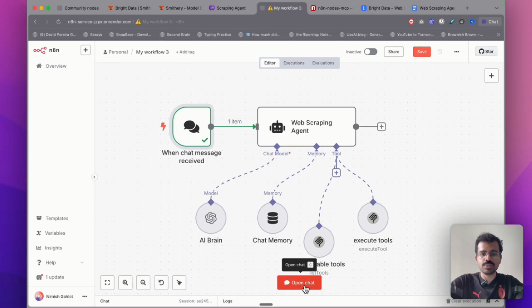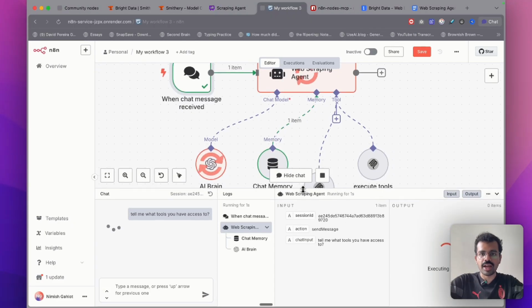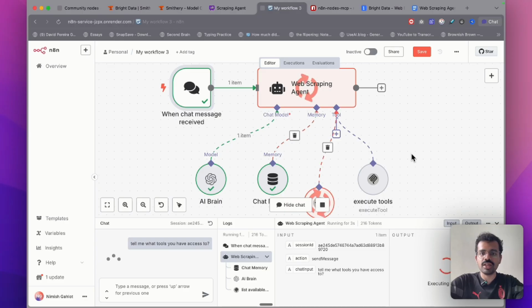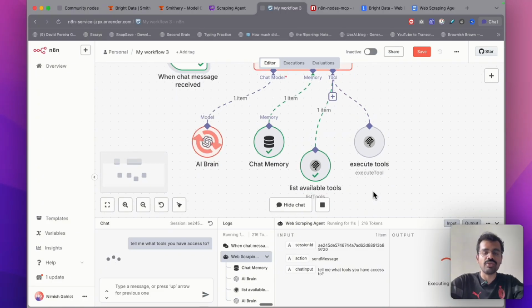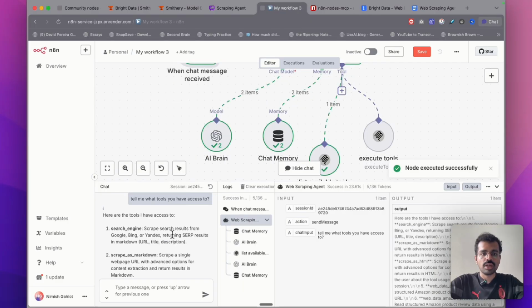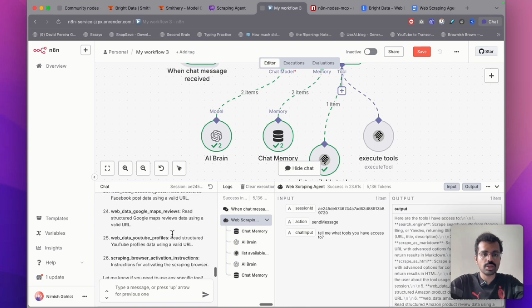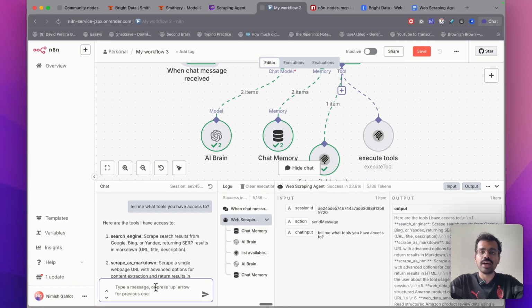Let's test this out. I will pop up this chat from here. I will click on open chat. Tell me what tools you have access to. I will send this message and in real time, you can see where the entire processing is happening. First, it went to the AI brain so that it can define what it needs to scrape for. And then it went to the list available tools node. And once it gets the response, it goes back to the AI brain again, which gives us the final output. In the output, I get all the available tools: search engine, scrape as markdown, and a bunch of other tools. Let's try out if the execute tool function is also working fine.